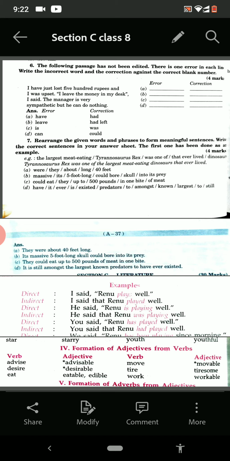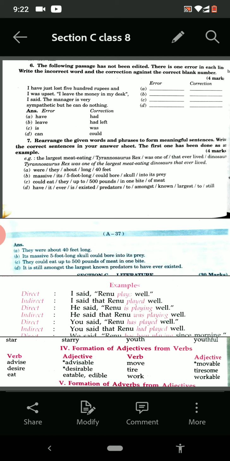Today we are doing section C, and in section C you have 3 types of questions. The first one is editing. Editing means there is one error in each line of the passage that has been given to you. You have to underline the error and write the answer in the space provided.